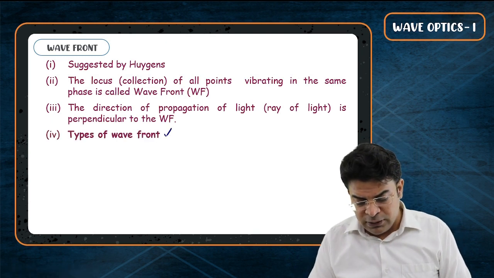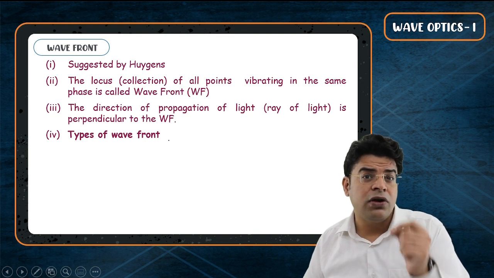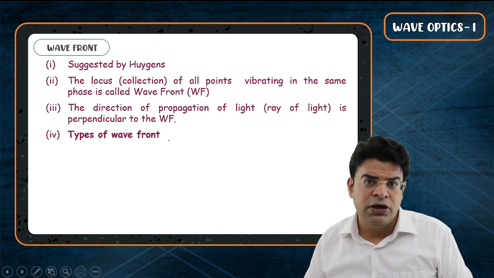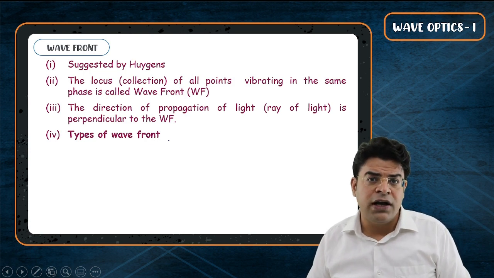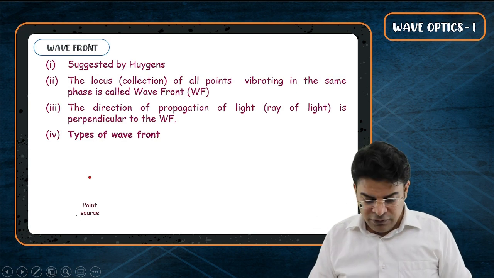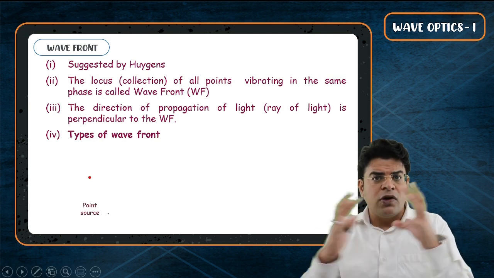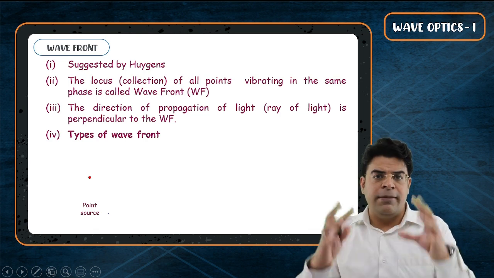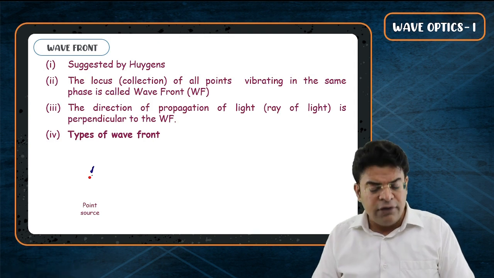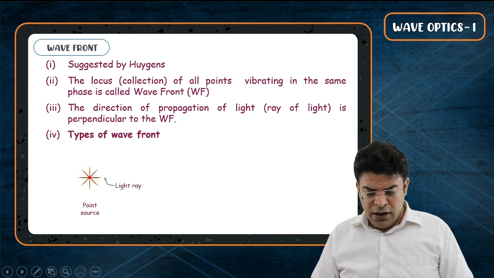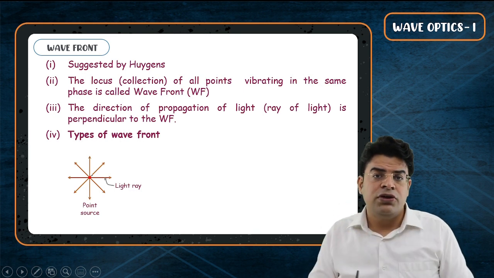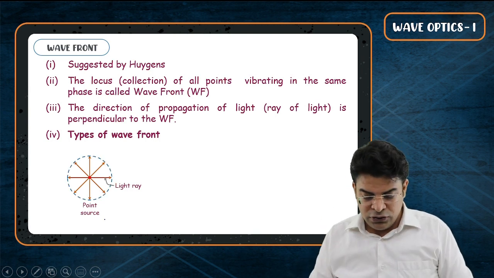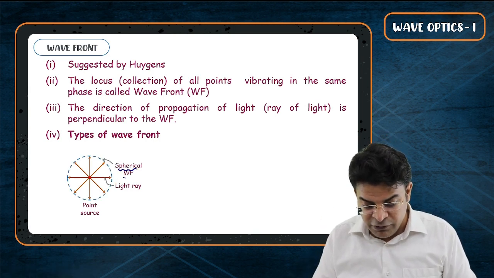Now let's talk about some types of wavefronts, just like we talked about some types of equipotential surfaces. There I said if you have a point charge, then the type of equipotential surfaces you get are concentric spheres. Here we say if you have a point source of light, it will give out light in 3 dimensions. On your screen you can see a 2D figure, but better think in 3 dimensions. So from this point source, light will come out in all directions. And we will get which type of wavefronts? So for point sources, the type of wavefronts we will get will be concentric spheres. So the type of wavefronts we will get will be spherical wavefronts.